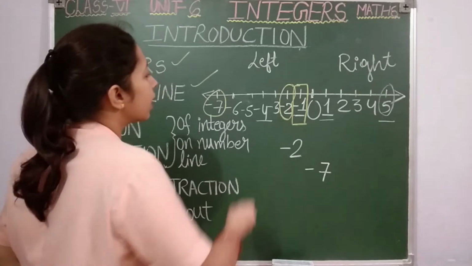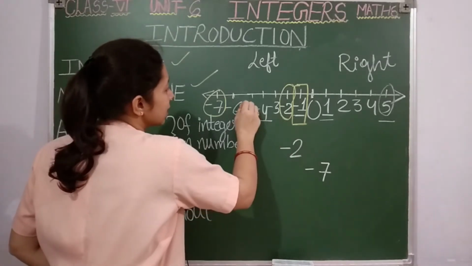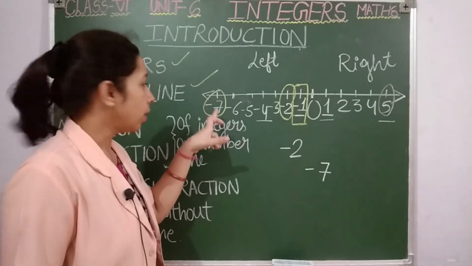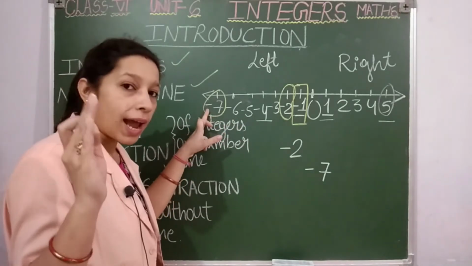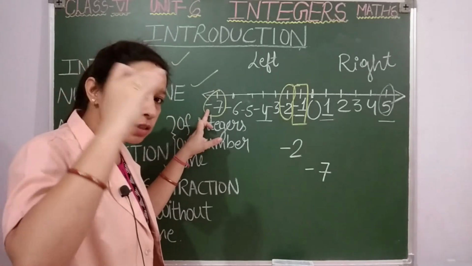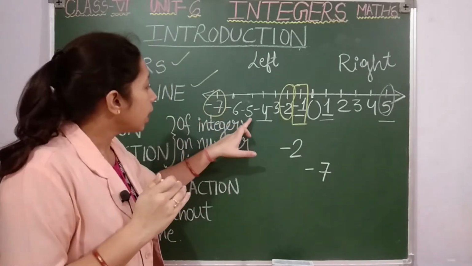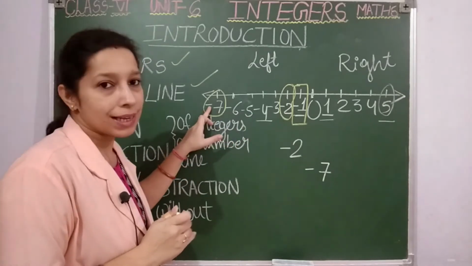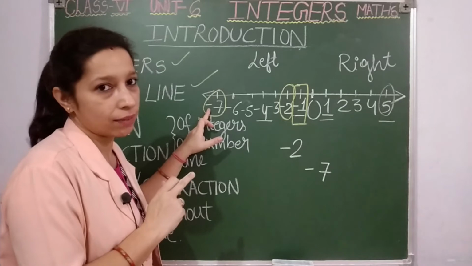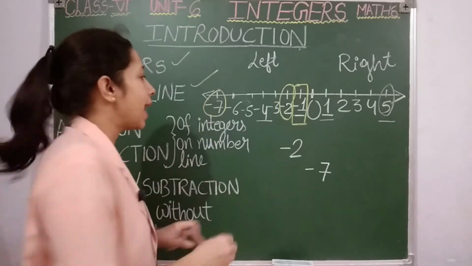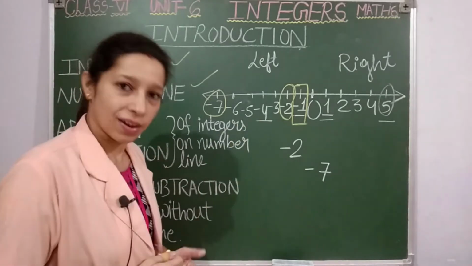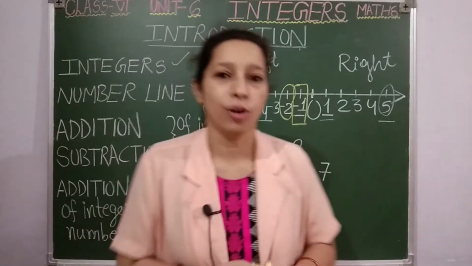Now if we compare -5 and -7, which negative number is more? -7 is more. What I am telling you is, as the digit increases, its value decreases. So in comparison of -5 and -7, -7 is a greater digit but it has a negative sign with it, so its value will be less than -5. So here -7 is less than -5. I hope this point is clear to you, students.